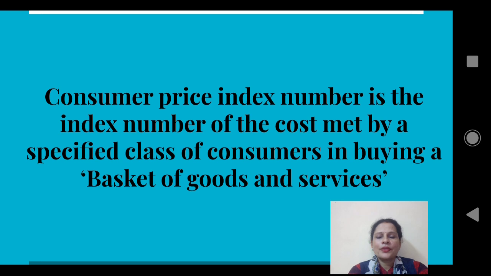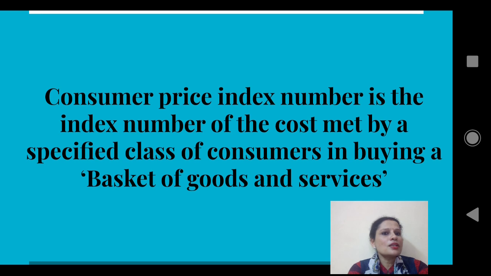Usually we know consumption pattern depends on the income of the person, and therefore we consider those individuals in the class who are getting almost the same income. For example, you can say government teachers. That is one class of people because all the government teachers are getting the same income and therefore their consumption pattern is the same. I hope you got the idea about what is a class of people. Class of people means a group of people having almost identical pattern of consumption.